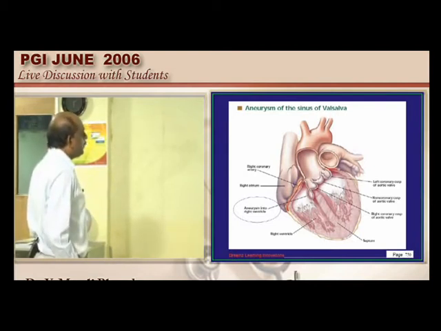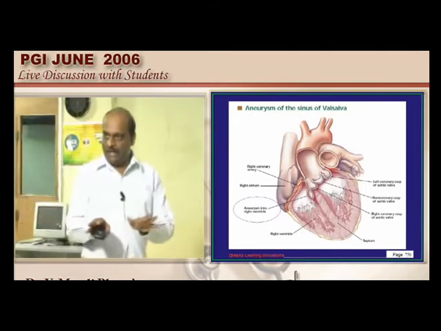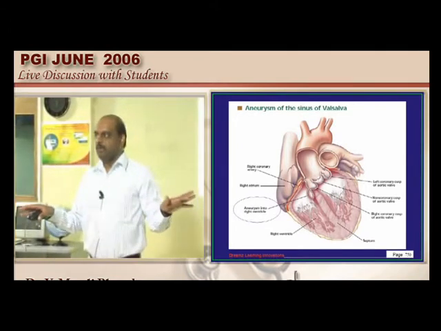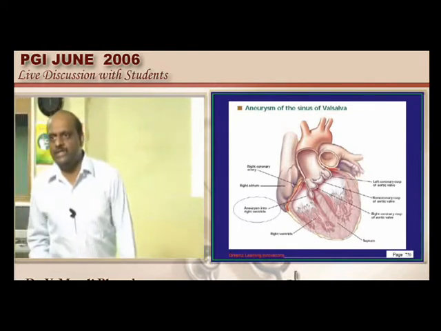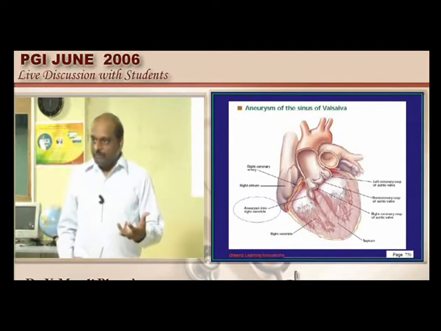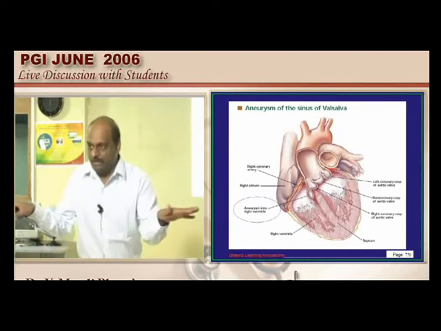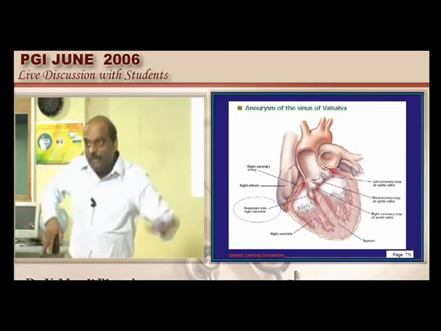All of you know that the root of aorta is the place from where the coronaries typically take an origin. What is the reason for angina that you see in a patient who has got an aortic stenosis, doctor? Typically in aortic stenosis, the perfusion of these coronaries which are taking an origin at the level of the aortic root become diminished.